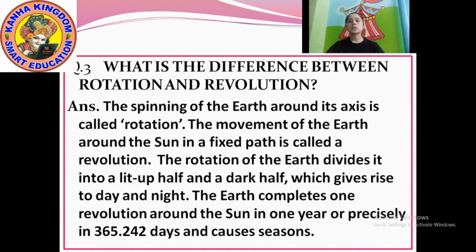So the earth completes one revolution around the sun in 1 year, or precisely in 365.242 days, and causes seasons. I explained before in revolutions how the seasons are caused, how the summer season and winter season are caused.